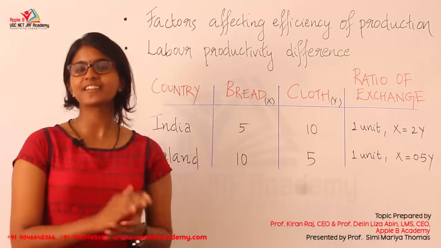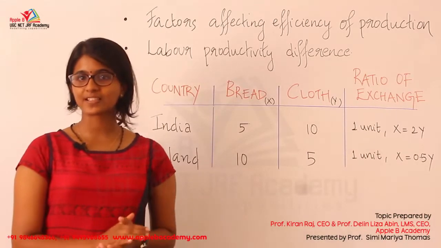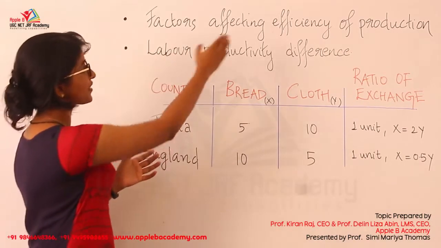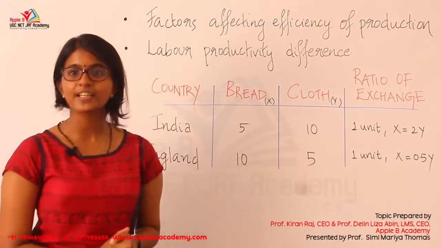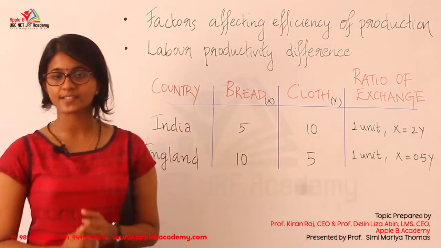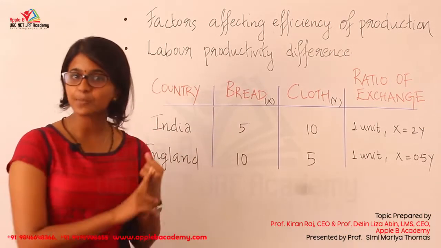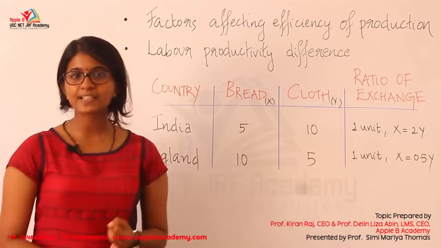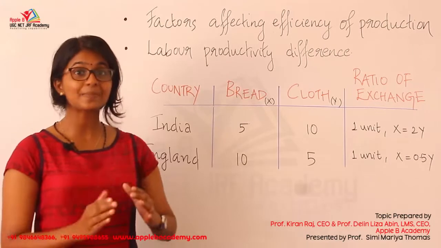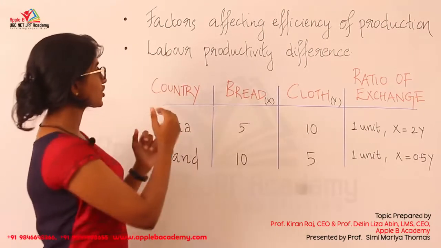We know the scope of international trade in absolute cost advantage is the productivity difference. Now let us discuss the factors affecting the efficiency of production in absolute cost advantage. When efficiency of production is considered, there are certain factors like availability of raw material, geographical aspects or natural resources, etc. These are the factors which determine the efficiency of production.